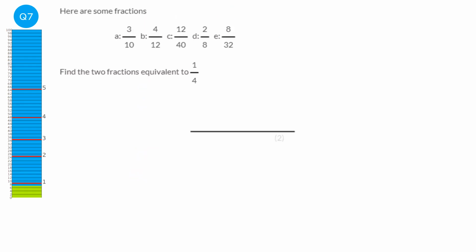To find if a fraction is equivalent to a quarter, you can multiply the numerator by 4 and it should match the denominator. So 1 times 4 is 4, and that matches the 4 at the bottom. So 3 times 4 for this first fraction is 12. Well, that doesn't match. 4 times 4 here is 16. Well, that doesn't match. 12 times 4 here is 48. That doesn't match. 2 times 4 is 8. So that does match. So our first answer is D.